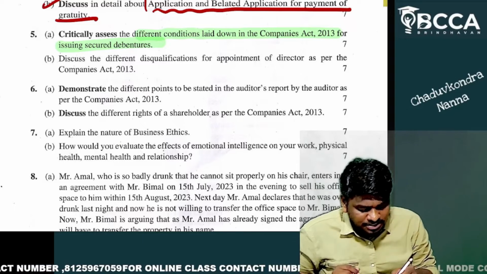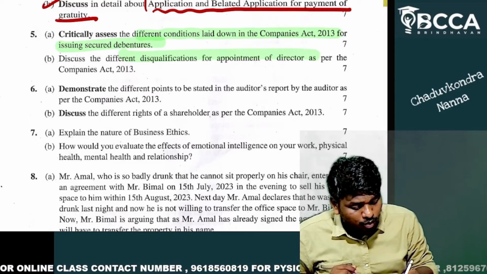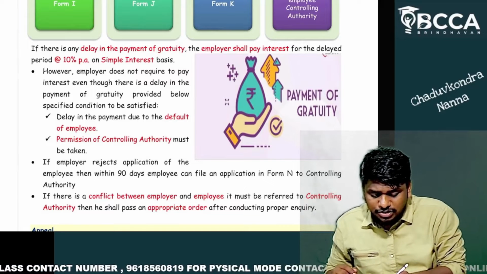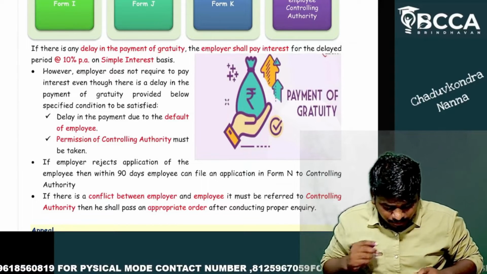The next sub question is disqualifications for appointment of directors. Wow, disqualifications of appointment of directors. Let's see that in our material here.